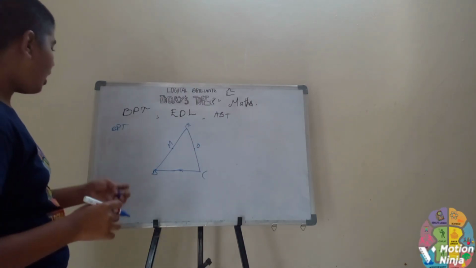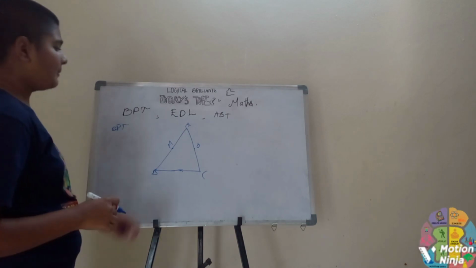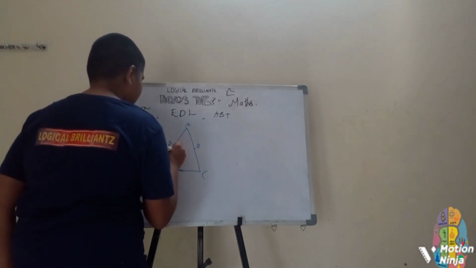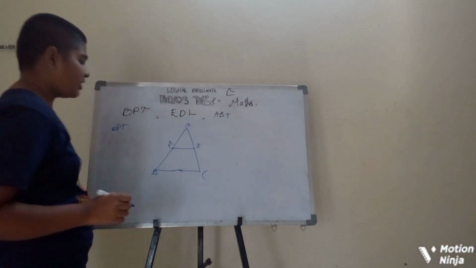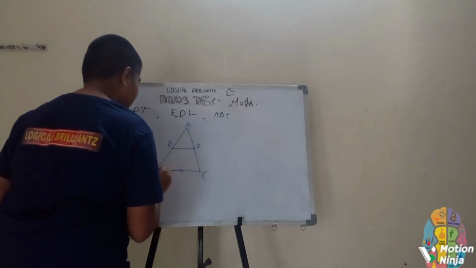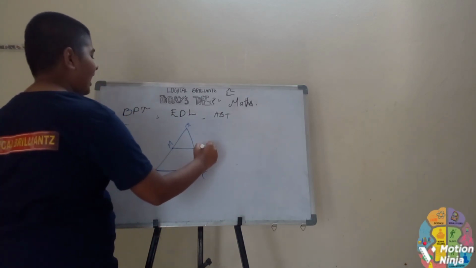Consider the midpoint of AB as M and the midpoint of AC as O. If we join the midpoints of these two sides, the line is parallel to the third side and it is half the third side.